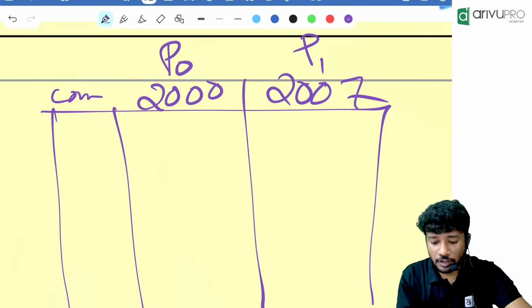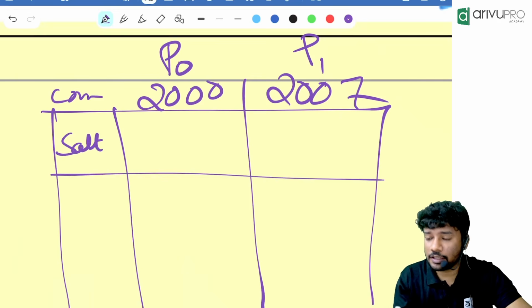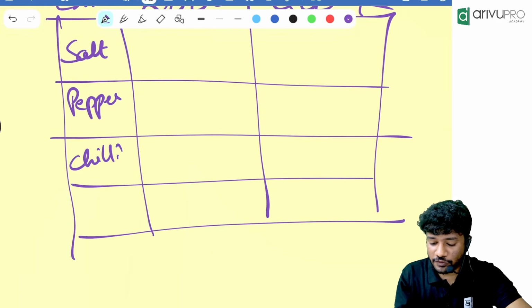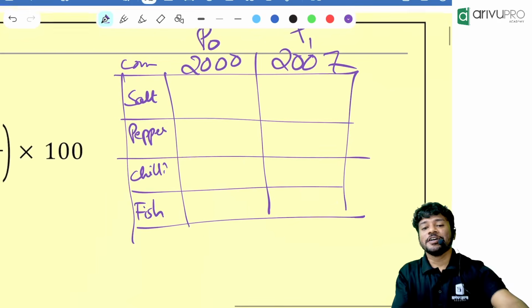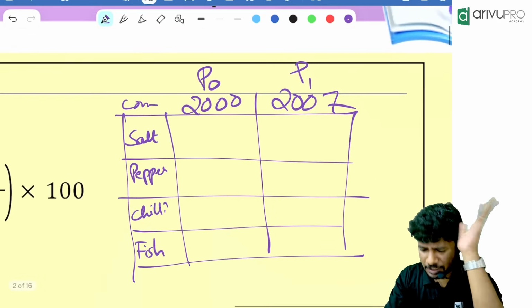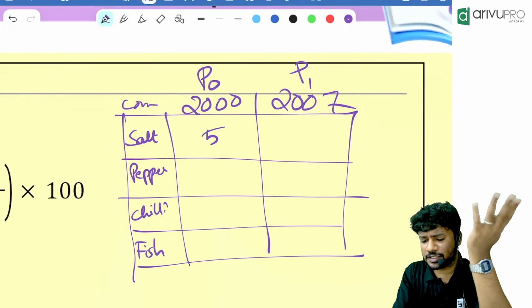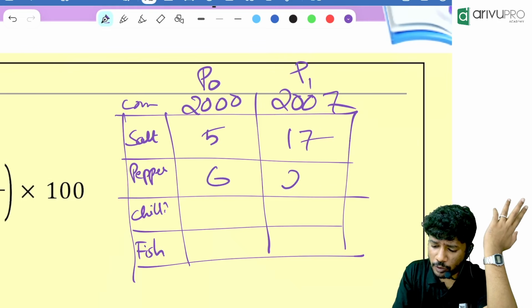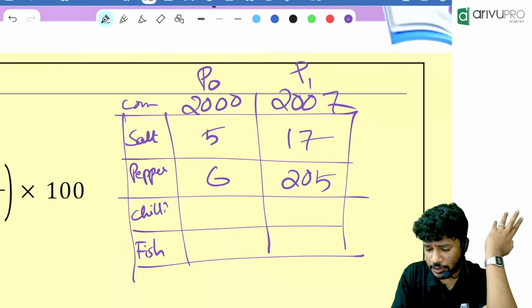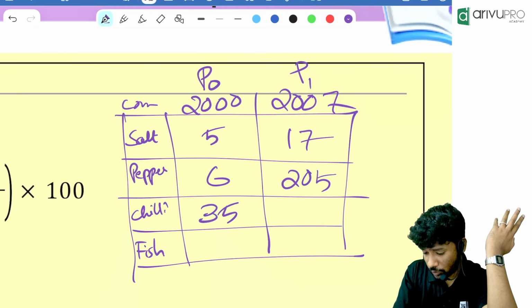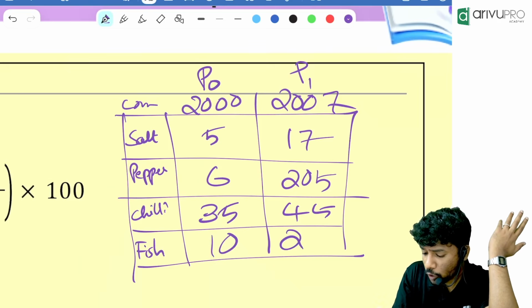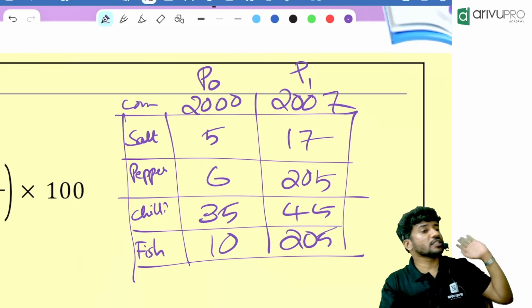Salt. Okay. Then pepper. Then chili. Then fish also. So fish curry is ready. All the commodities are ready. Now tell me some random prices. Salt, let it be 5 rupees in the base year, now 17. Then pepper, let it be 6 rupees, now 205 rupees. Chili, let it be 35 rupees, now 45 rupees. Then fish, let it be 10 rupees, now 205 rupees. Okay, these are the values given.